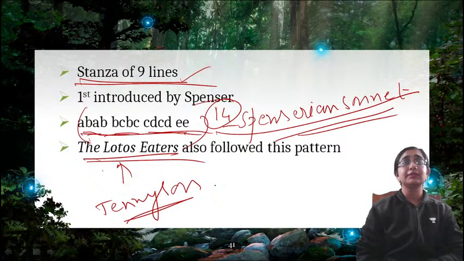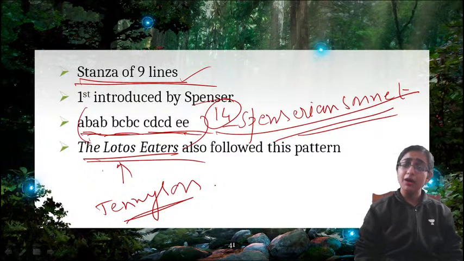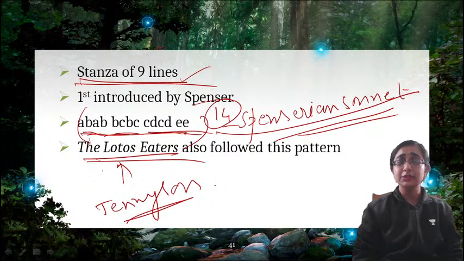If you read Spenser's sonnets like Amoretti, you will find this kind of division: A B A B, B C B C, C D C D, double E. So, this is Spenserian stanza, or you can also say this is Spenserian sonnet.